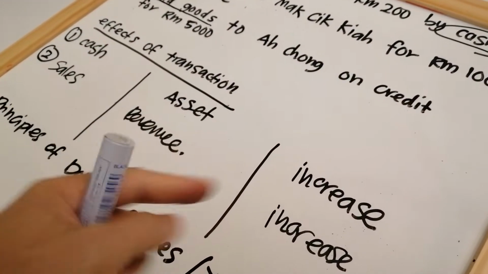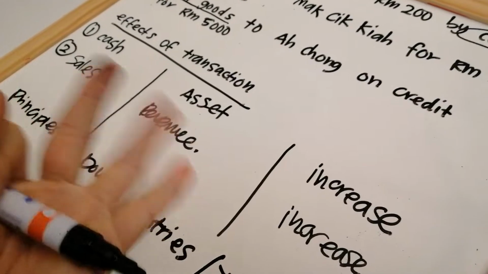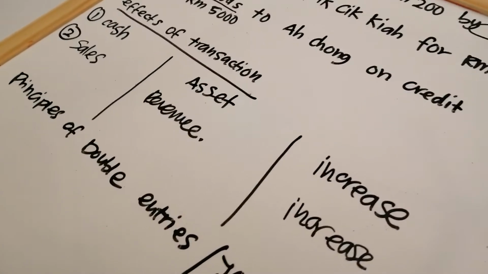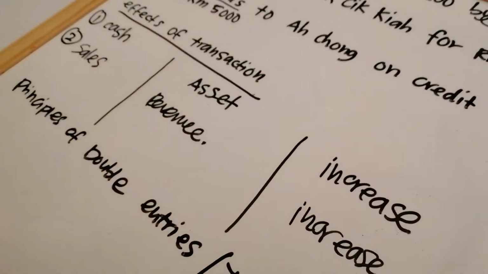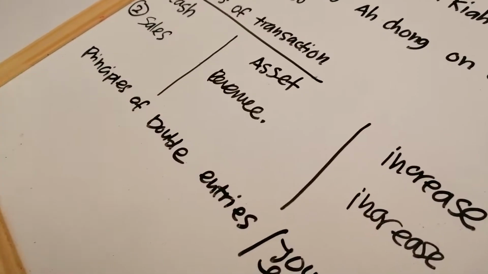Remember, on the accounting equation, we need to refer to the three techniques. For asset and revenue, we still have this circle. They have their own pie. So now you can proceed to the debit and credit.